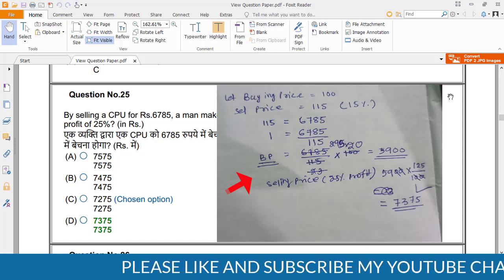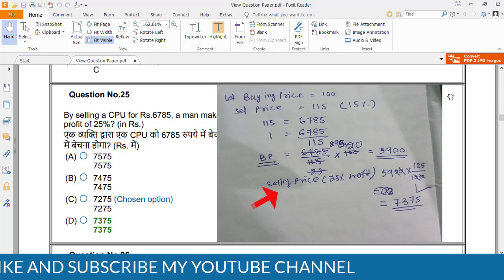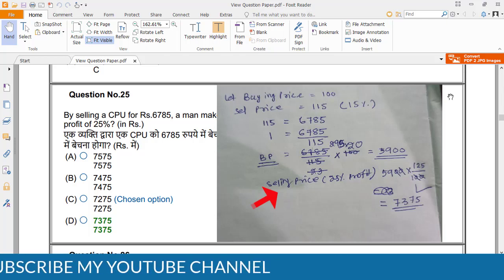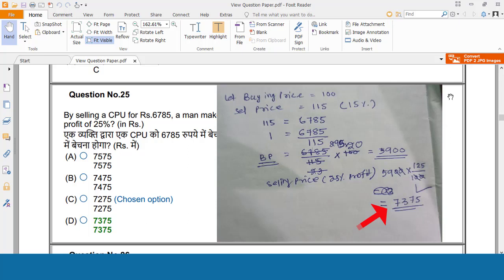So the buying price is 5,900. Now the selling price at 25% profit is 5,900 into 125 divided by 100. The answer will be 7,375.